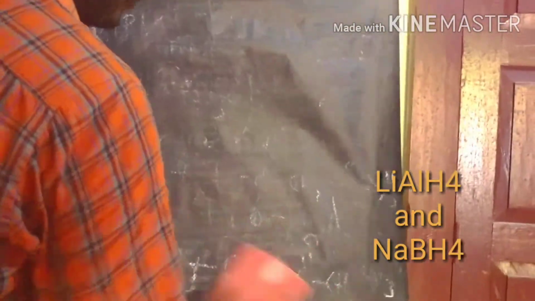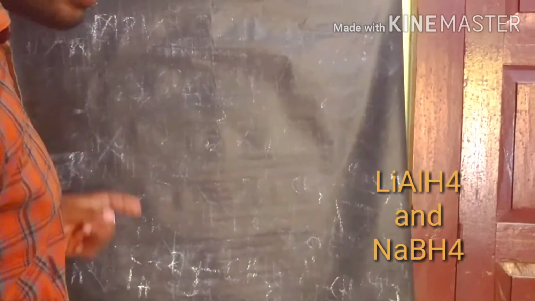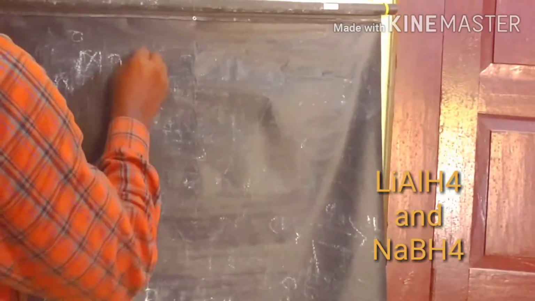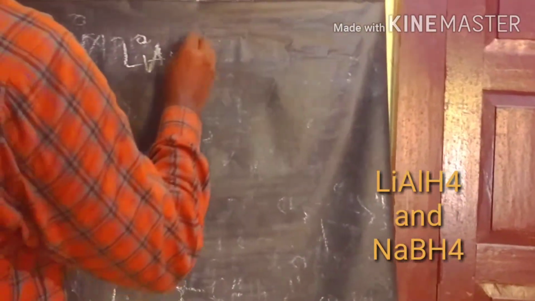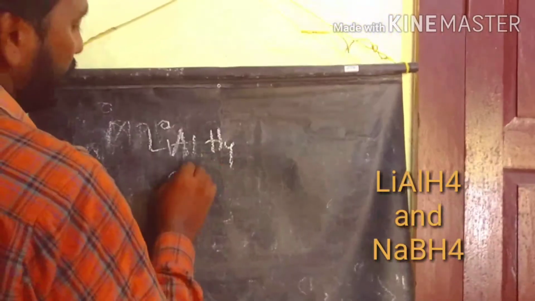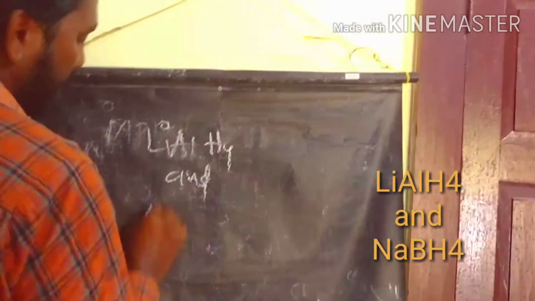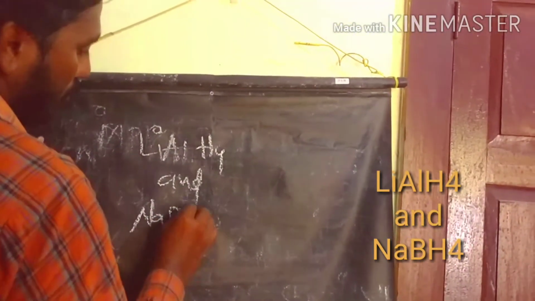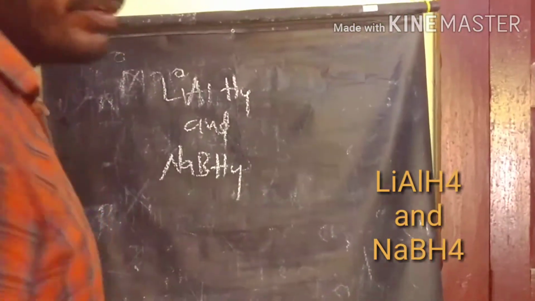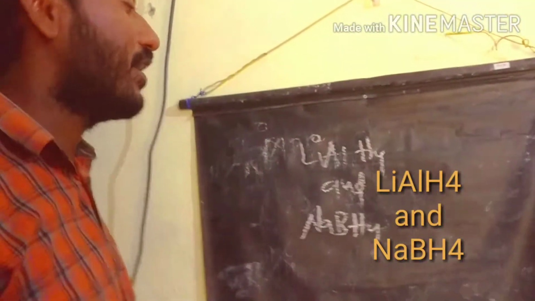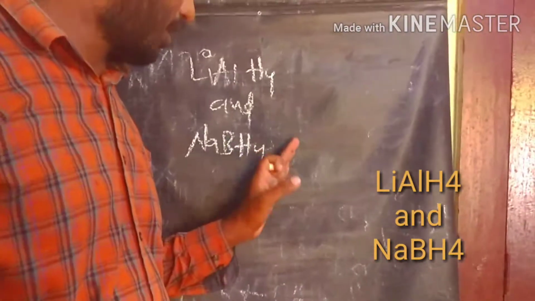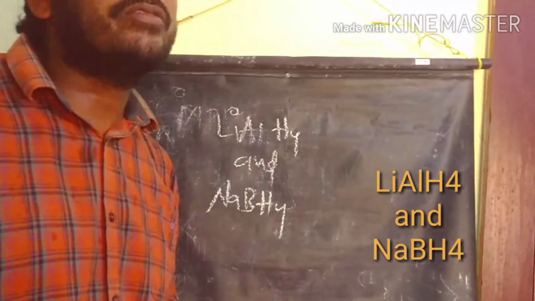The next one, reaction with lithium aluminum hydride and sodium borohydride. This reagent is used for reduction of carbonyl compounds to convert them to alcohols.